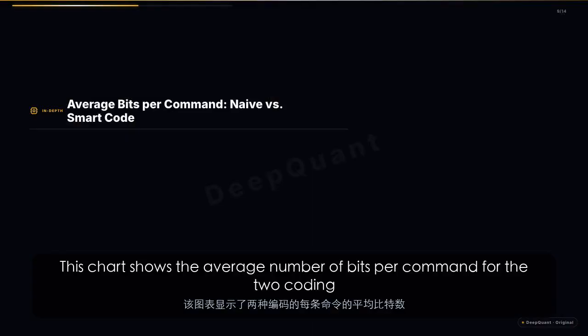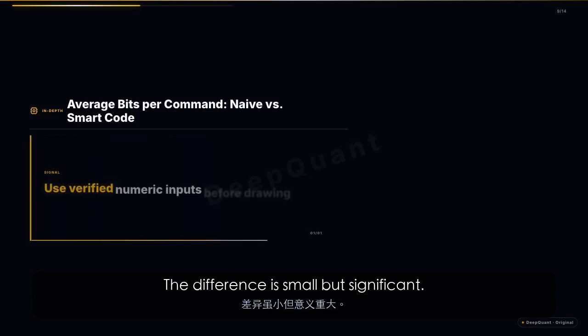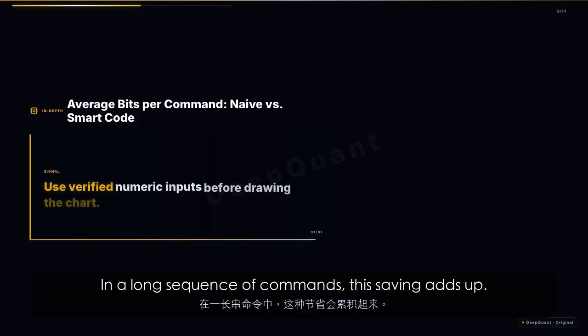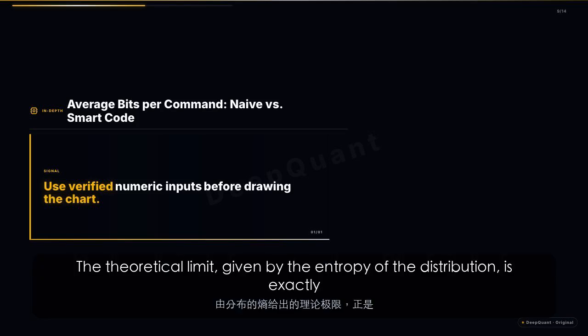This chart shows the average number of bits per command for the two coding schemes. The naive code uses a constant 2 bits, while the smart code uses 1.75 bits on average. The difference is small but significant. In a long sequence of commands, this saving adds up. The smart code is not just a clever trick, it is a step toward the fundamental limit.